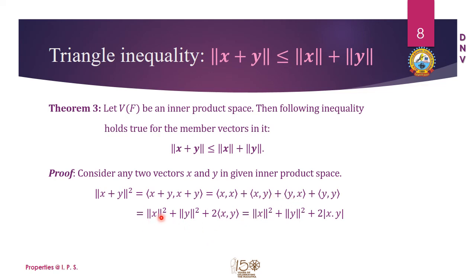So if I write this in the order norm x square plus norm y square plus 2 times the inner product of x and y, this inner product of x and y can be written as the dot product, because we have already taken x and y as vectors in Euclidean space. Now for this absolute value of x dot y, I can call the Cauchy-Schwarz inequality.